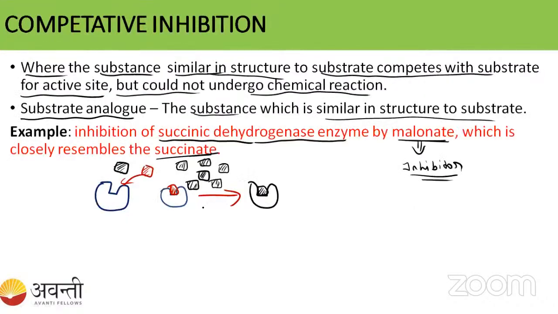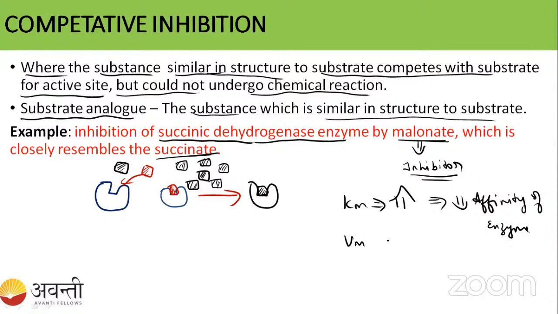One more thing I have to see here. In competitive inhibition, what will happen? The Km of the enzyme is going to increase. If the Km increases, it means the affinity of the enzyme for the substrate decreases. So let us come to the Vmax. Vmax is not changed in competitive inhibition.